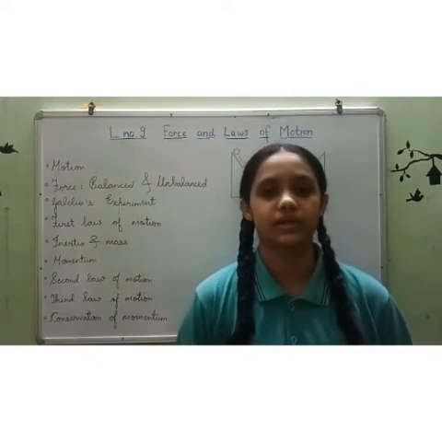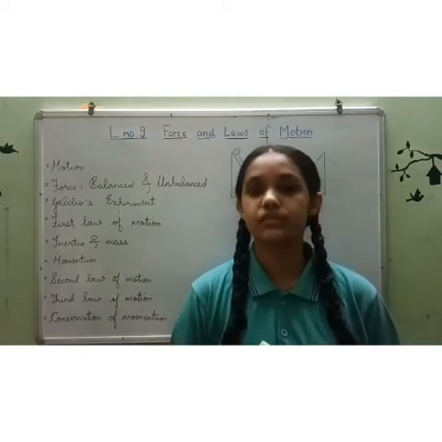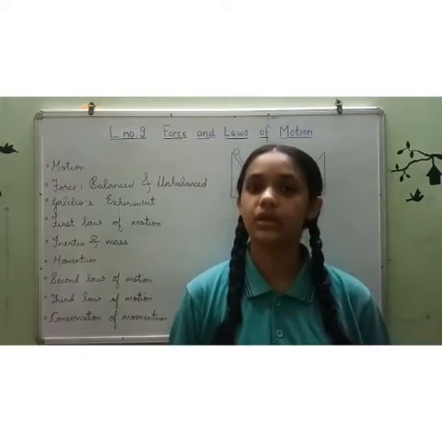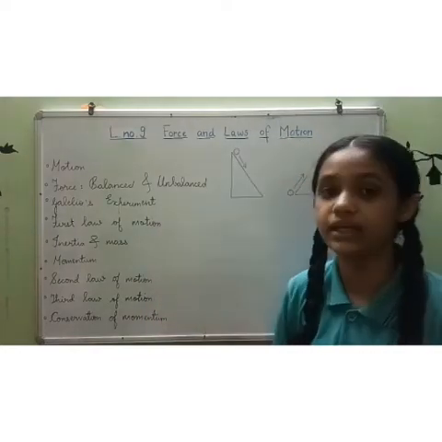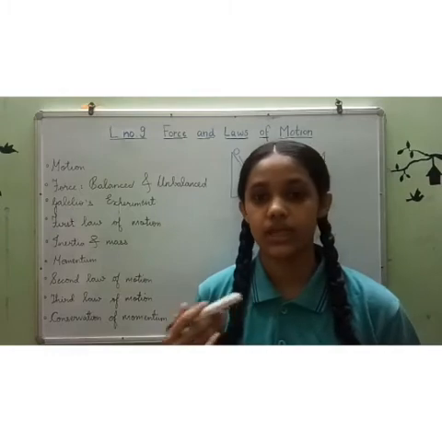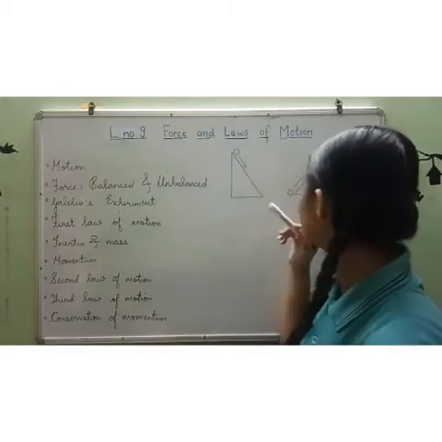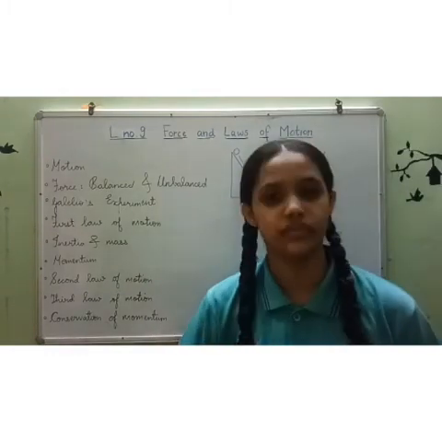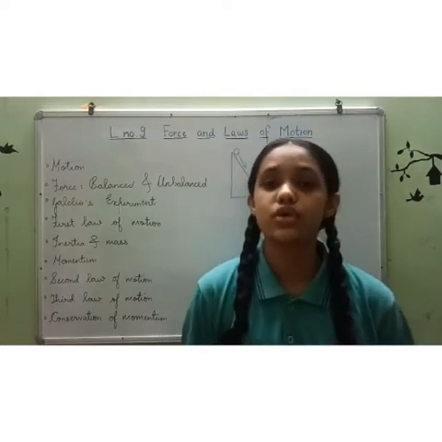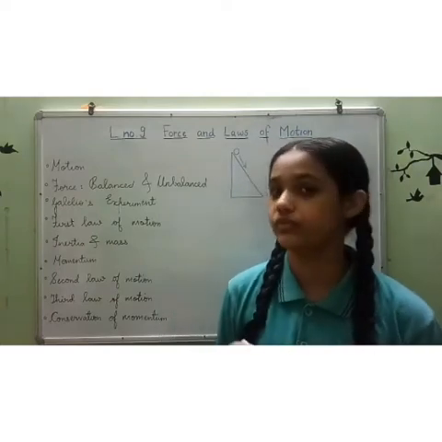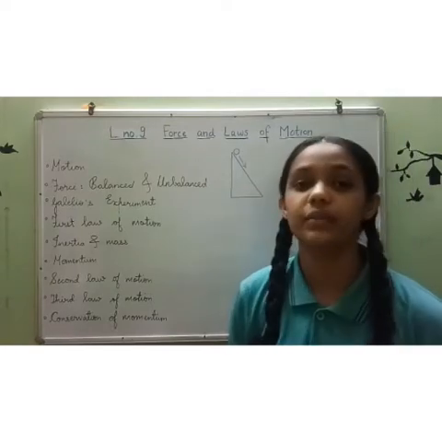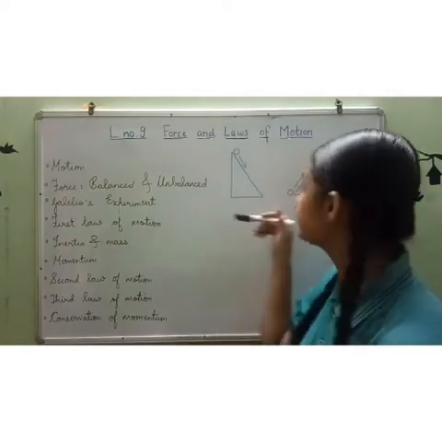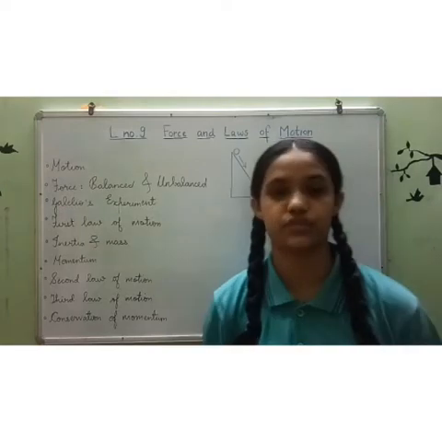Galileo's experiment. Galileo observed that when a marble or a ball is released from the top of an inclined plane, its speed is greater than when it goes from bottom to the top of an inclined plane. He also observed if we release a marble from one side of an inclined plane, it will roll down and travel the same height it was released from.